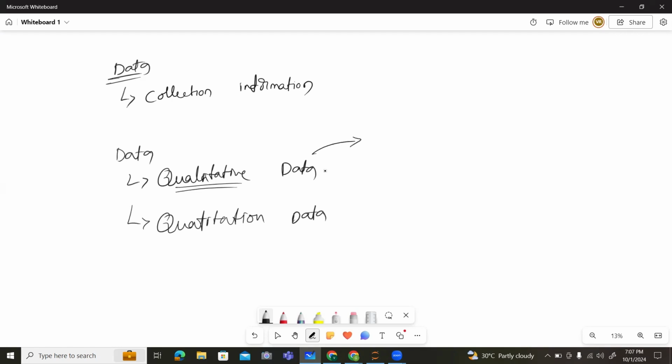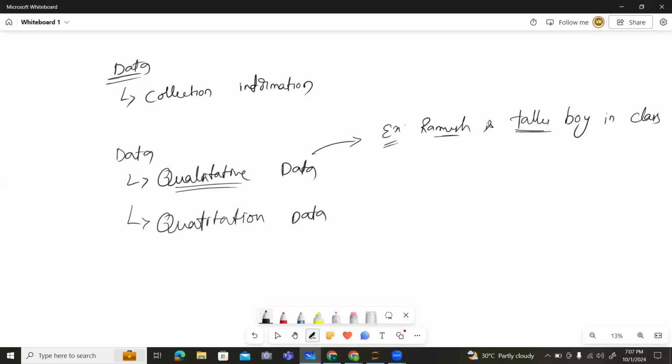How can we define it? Let me give an example. Ramesh is a taller boy in a class. Here, taller is a quality of Ramesh, right?